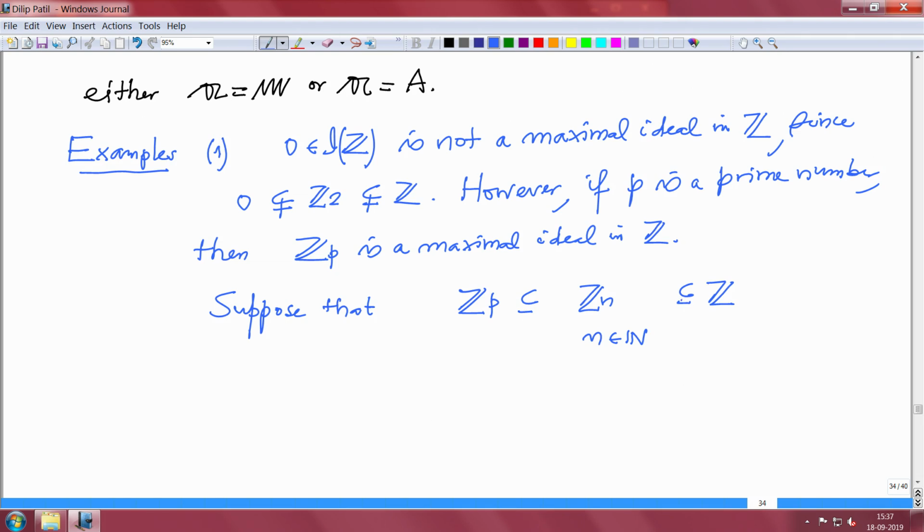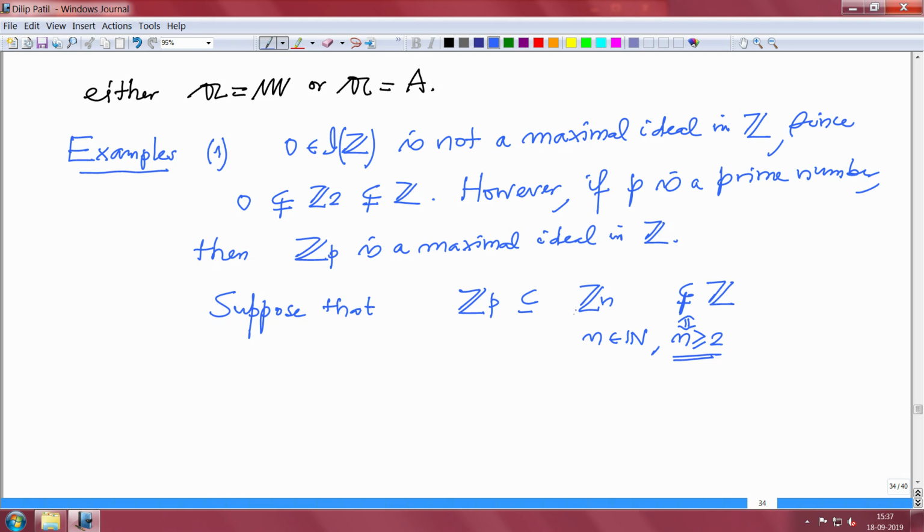So let us assume one of them is not an equality. Let us say this. So this is not equal means this is equivalent to checking n is bigger or equal to 2. Because if it were an equality here, 1 should belong here. But 1 is never a multiple of n where n is bigger or equal to 2. So this condition not equal is equivalent to saying this. So I have to prove equality here now.